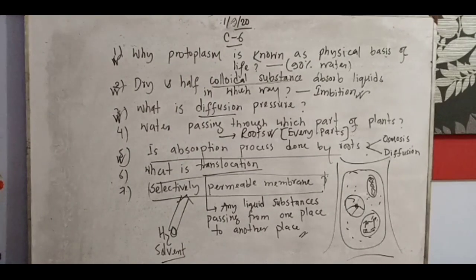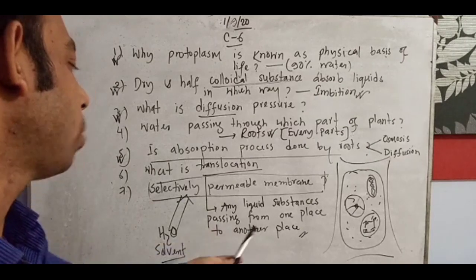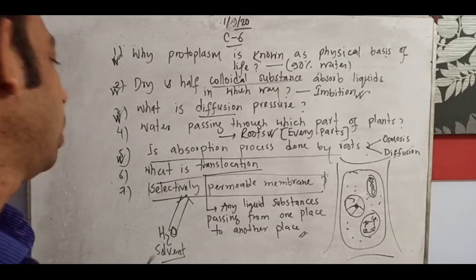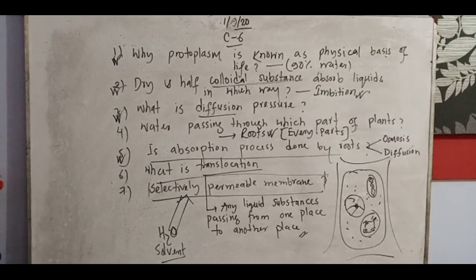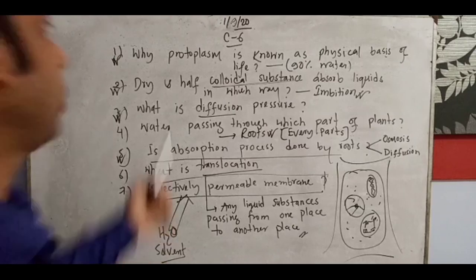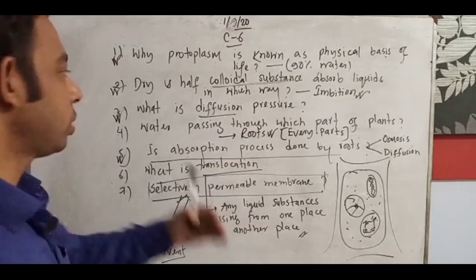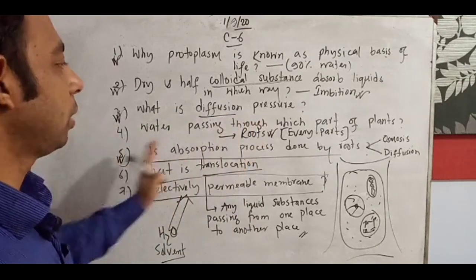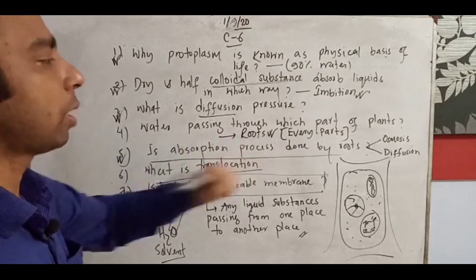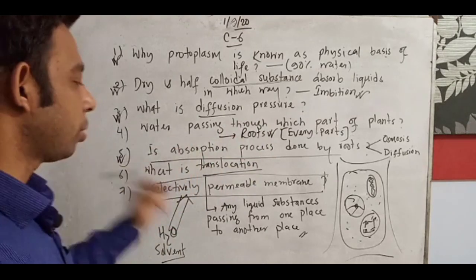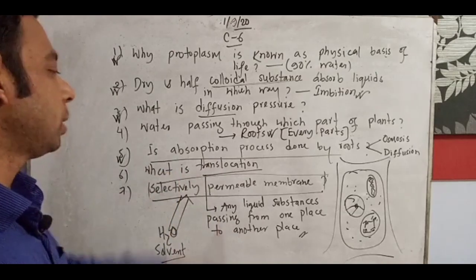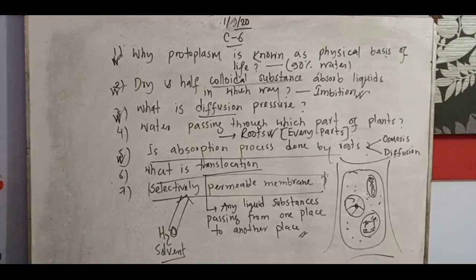What is translocation? Any liquid substance passing from one place to another place is translocation, and the selectively permeable membrane allows water, the solvent. So in this way we learned many things: protoplasm, colloidal substance imbibition, diffusion pressure from a concentrated area, roots, not only roots but every part, absorption done by osmosis and diffusion, translocation of any liquids from one place to another, and the selectively permeable membrane only allowing water and solvent.